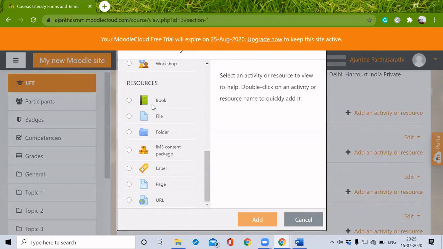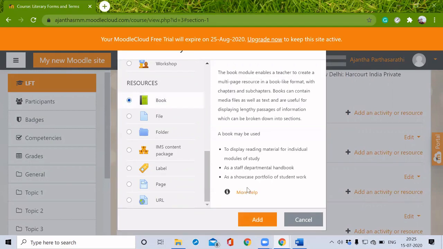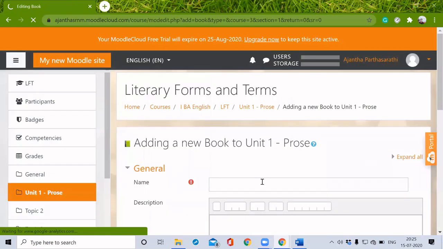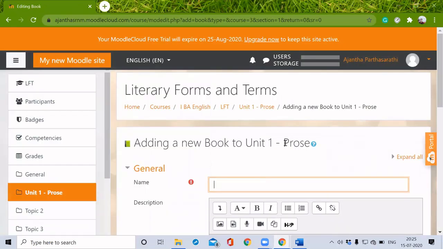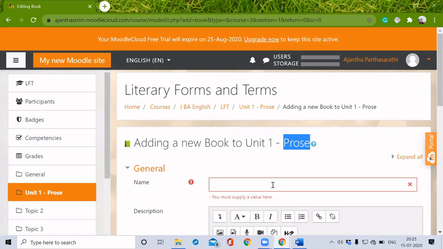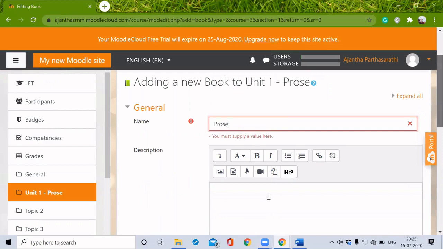The first thing we can do is add a book. Just check this one, book, select this and click add. So for the name of the book, I'm going to give a book to my students with the topic prose. So this book will have the material regarding prose.